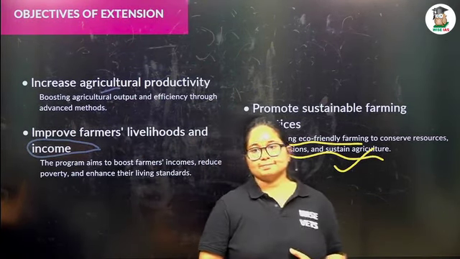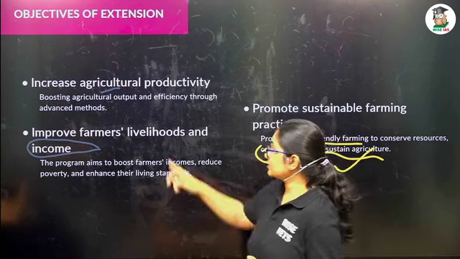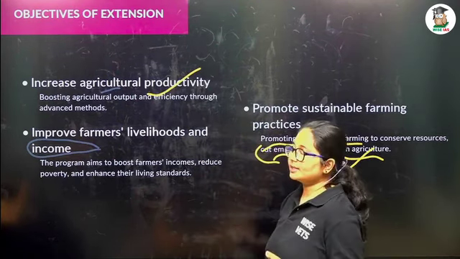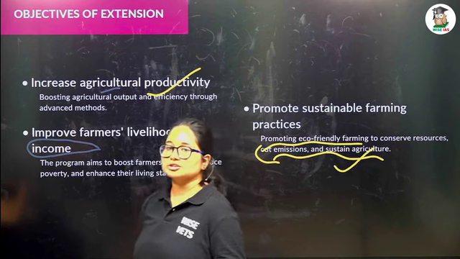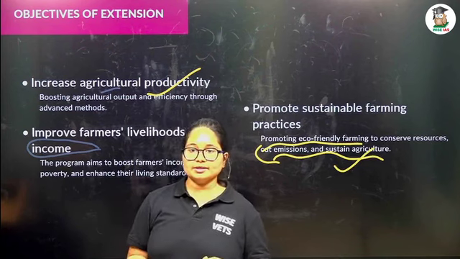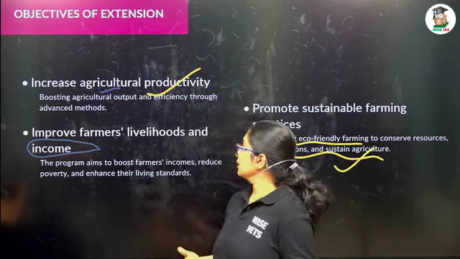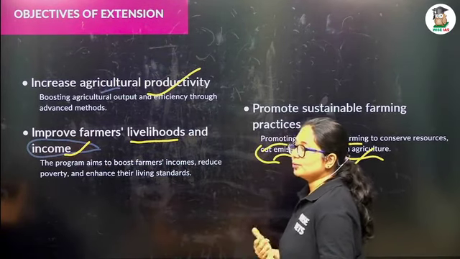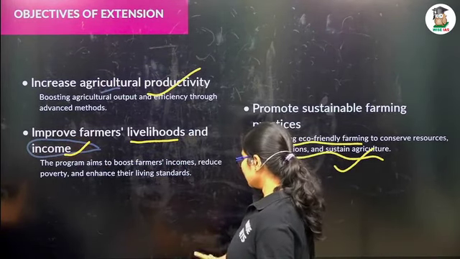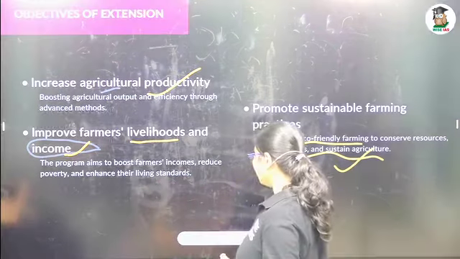What are they? We have to increase the agricultural productivity. This is the first and foremost step in any extension activity. We have to improve the agricultural production. And we have to improve the livelihood and the income of the farmer. And third one, we have to promote sustainable practices. So I think you got the idea. We can move on to the next slide.